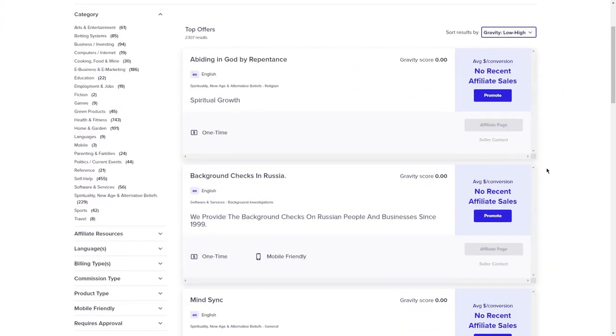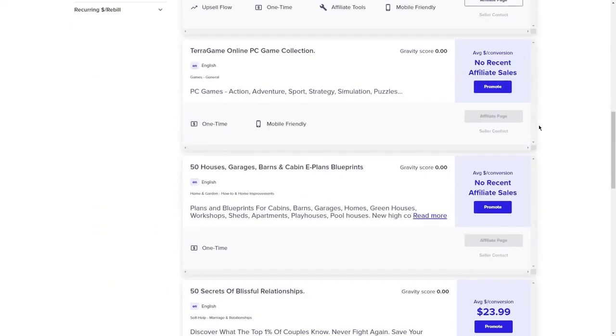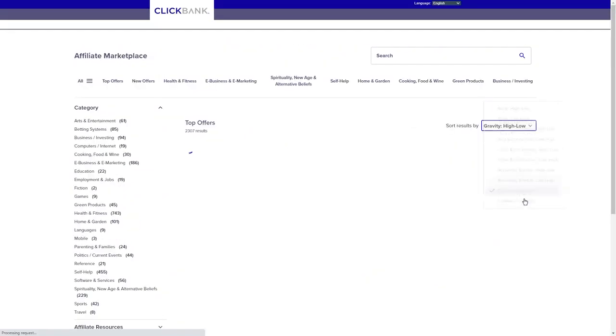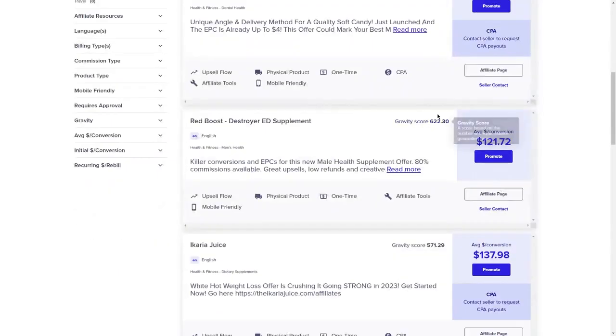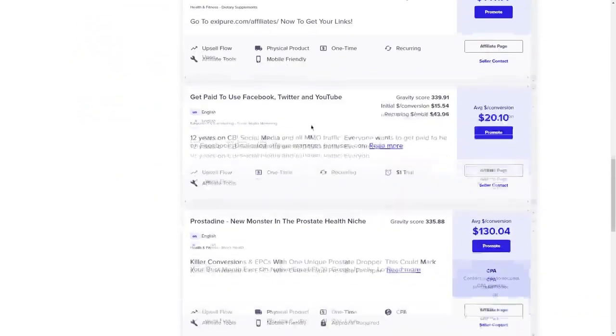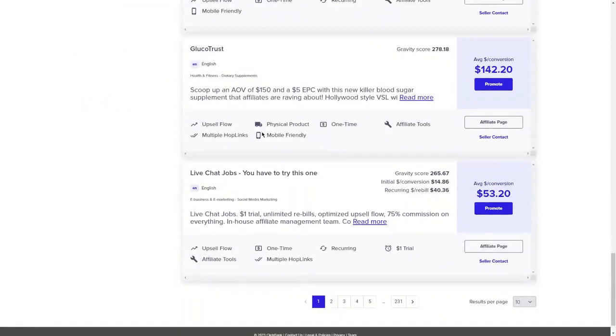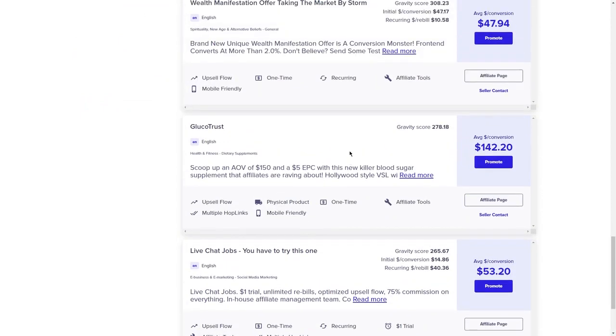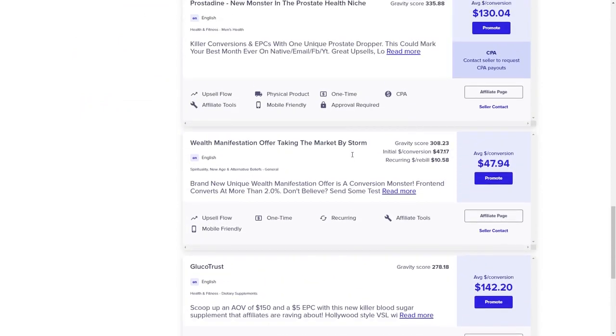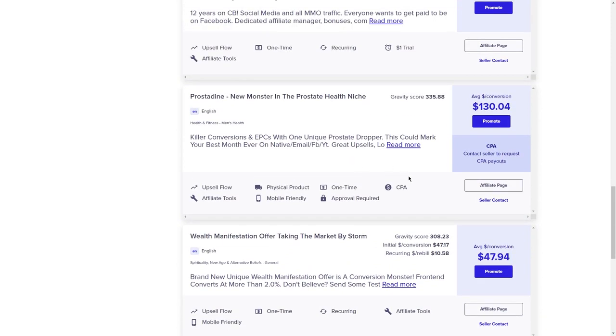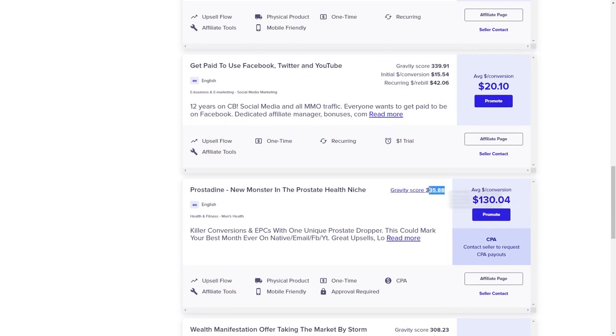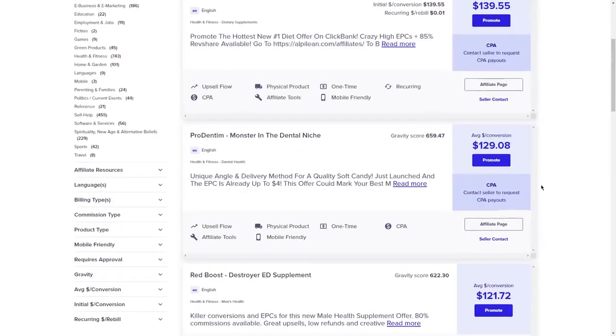Now, the first one you can see has no gravity because it's sponsored. So you want to make sure you're going to skip the sponsored ones and then go for any of these affiliate offers that are right here, like Wealth Manifestation, Java Burn, pretty much any of these that are going to be here. The niche doesn't matter. What really matters is actually the gravity of the offer. So if it has a very low gravity, it's not going to work. But if it has a very high gravity, you can potentially make more than $450 per day by using these offers.